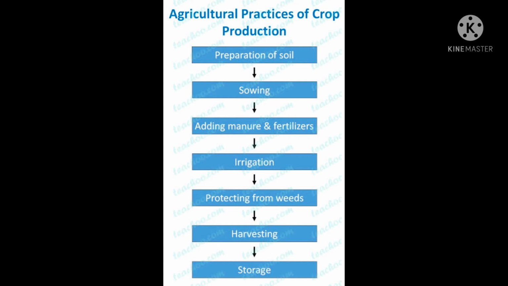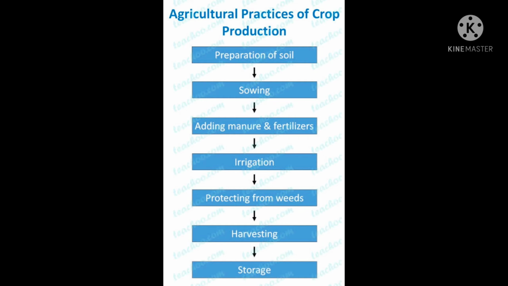This vast amount of crops, how is it managed? Okay, so we will see all these things in detail, one by one, step by step, in the topic agricultural practices of crop production. The first is preparation of the soil. We will see all these things in detail one by one, but first we will see the steps. So the first step is preparation of the soil.